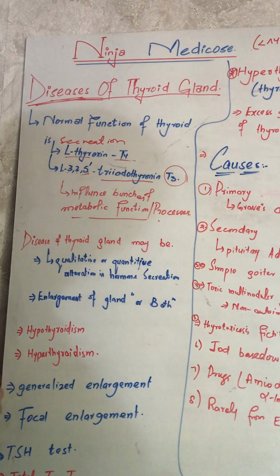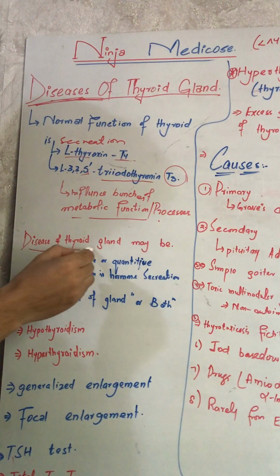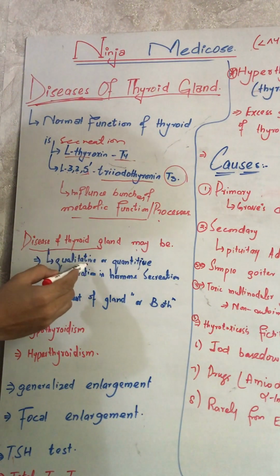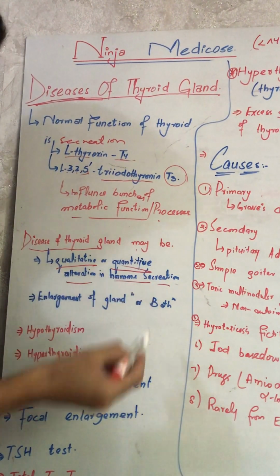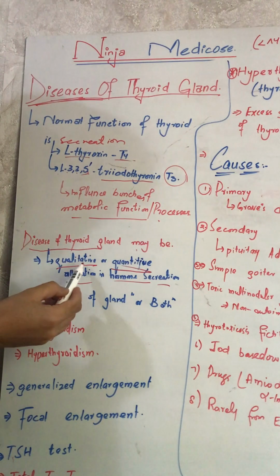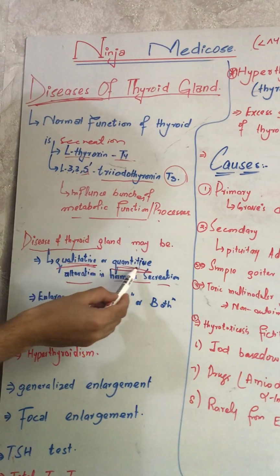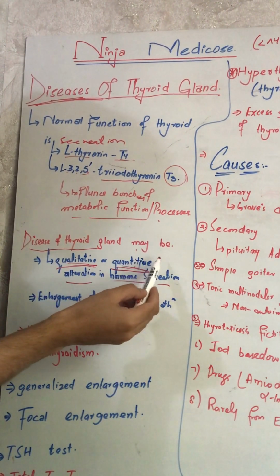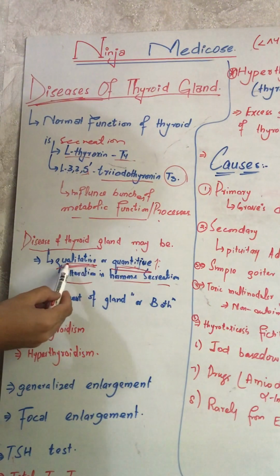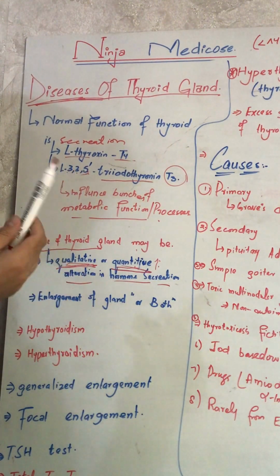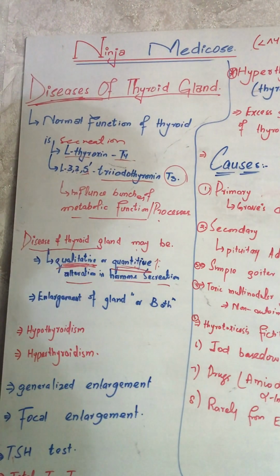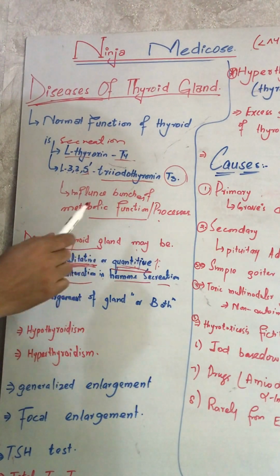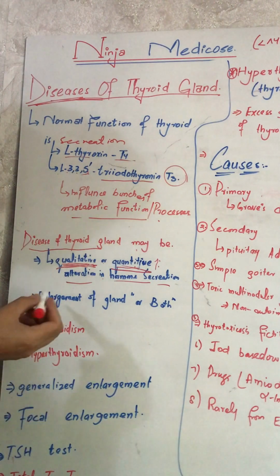What happens to the thyroid gland when diseases occur? Certain diseases of the thyroid gland may be due to qualitative or quantitative alteration in hormone secretion. Quantitative means increase or decrease, and qualitative means there will be alteration in the iodine level or other levels, causing a qualitative alteration in the hormone, so that will cause disease of the thyroid gland.